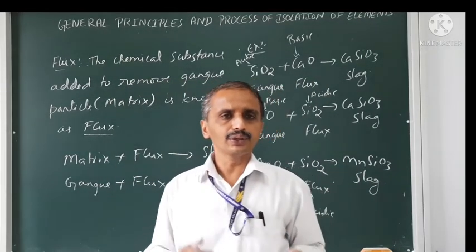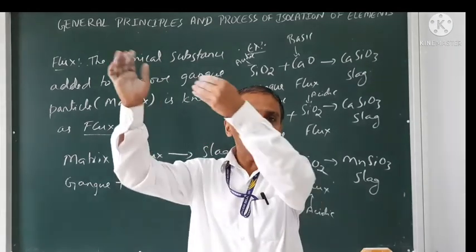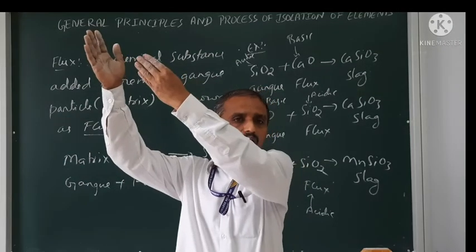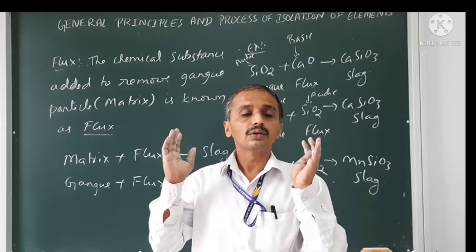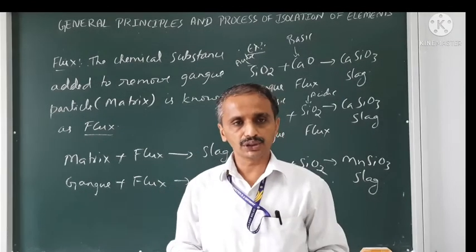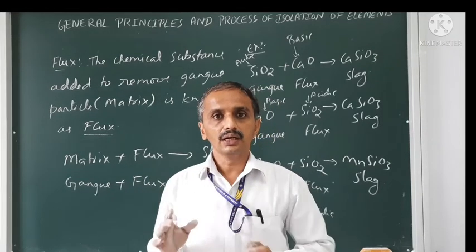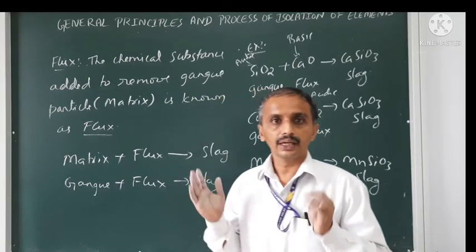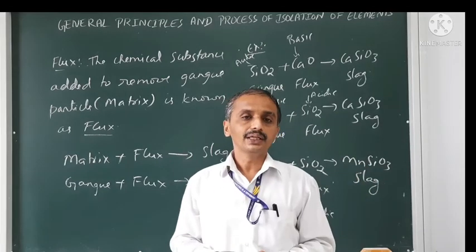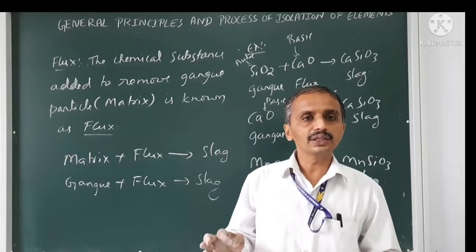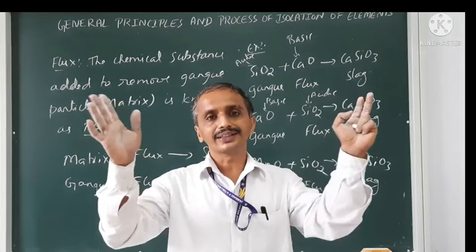In the next video, I am going to discuss how to convert the oxide into the crude metal by the reduction process, which involves hydrometallurgy, electrometallurgy, pyrometallurgy, depending upon the nature of the metal oxide formed.